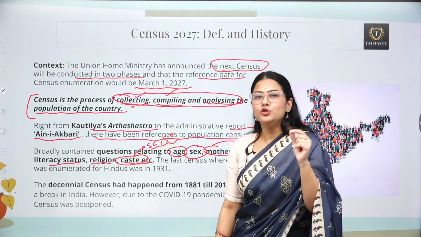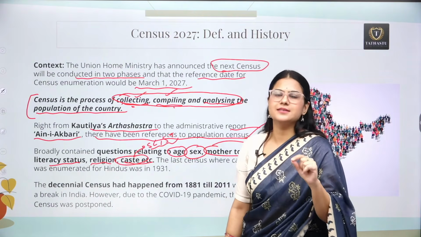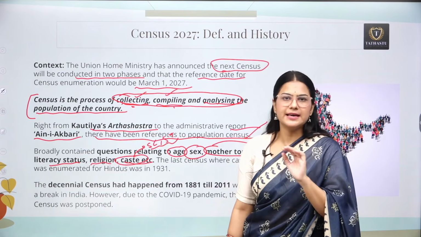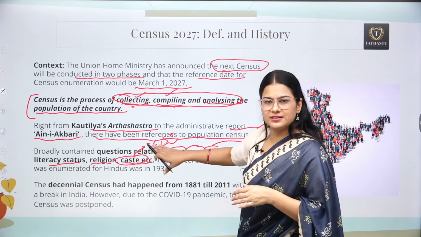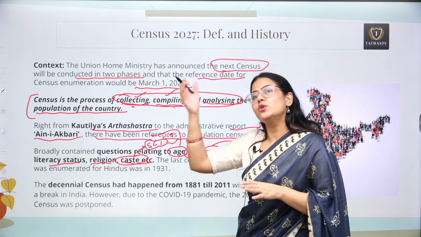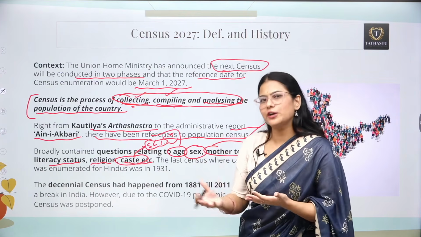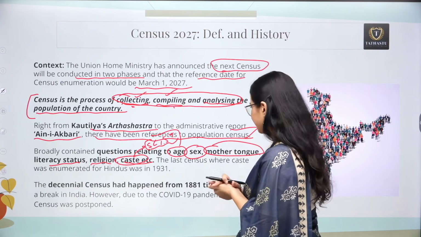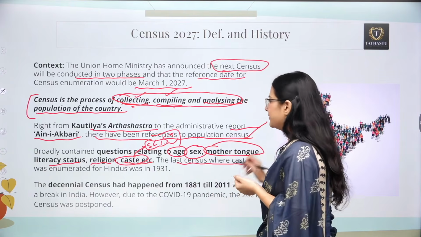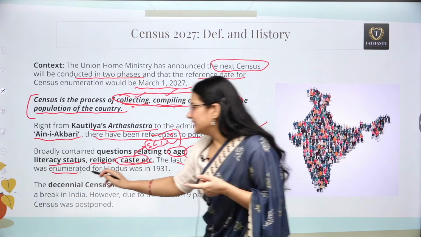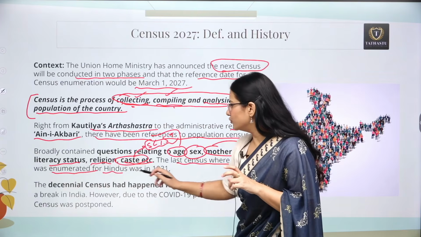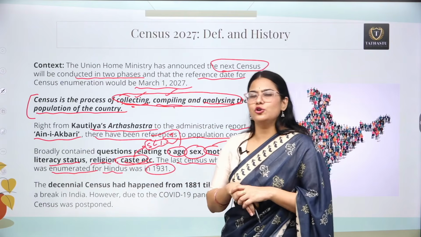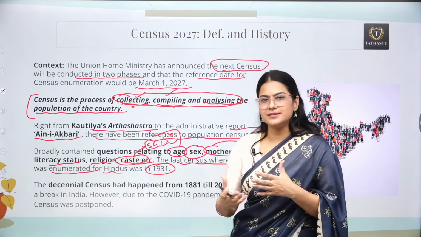So why do we say this time that the caste census is going to be there for the first time? When we talk about the OBC census, not the SC/ST census, because this counting we are already doing since independence. This time what is new is that we are going to count the other castes also, which are part of the Other Backward Classes. The last census where caste was enumerated, OBC caste I am talking about, for Hindus was in 1931. After that it was not there. Now in 2027 we are going to collect the caste census as well.